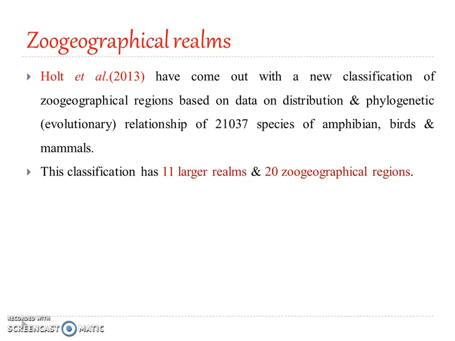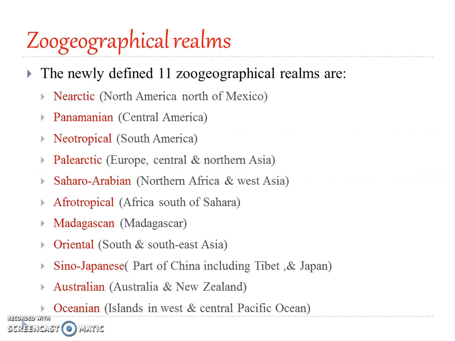Okay, and obviously you need to study as per your syllabus, but since it is updated, it is included over here. So these are the 11 zoogeographical realms as proposed in Holt et al.'s contribution. It is Nearctic; Panamanian, that is Central America; Neotropical, South America; Palearctic, same, Europe, Central and North Asia; Saharo-Arabian, that is the northern part of Africa and West Asia, which have been taken out from Palearctic and put under a separate zoogeographical realm, Saharo-Arabian. Then Afrotropical, that is Africa south of the Sahara, the northern part having been separated; instead of Ethiopian, the term Afrotropical has come up.